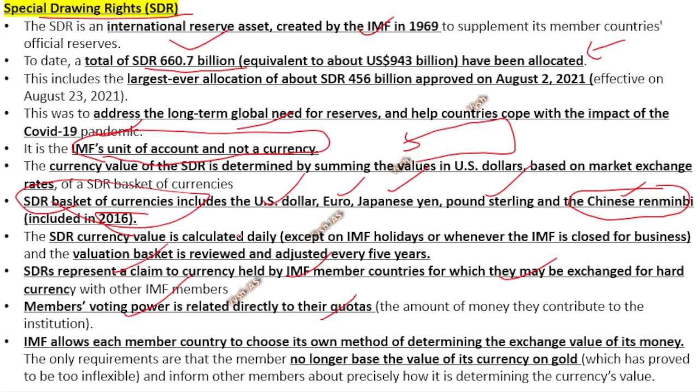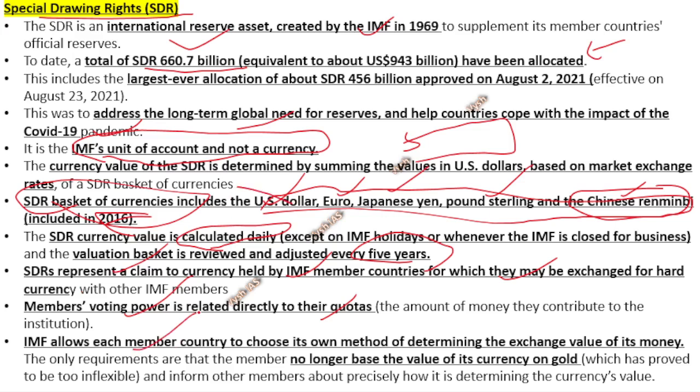So this calculation of SDR, they keep doing daily, and every 5 years they will check whether they need to change the basket. I told you 5 currencies are there in the basket; whether that needs to be changed, they'll check every 5 years. Last time they did it in 2016, but after that COVID came, so they have not renewed it. So as of now the 5 currencies are in the basket.